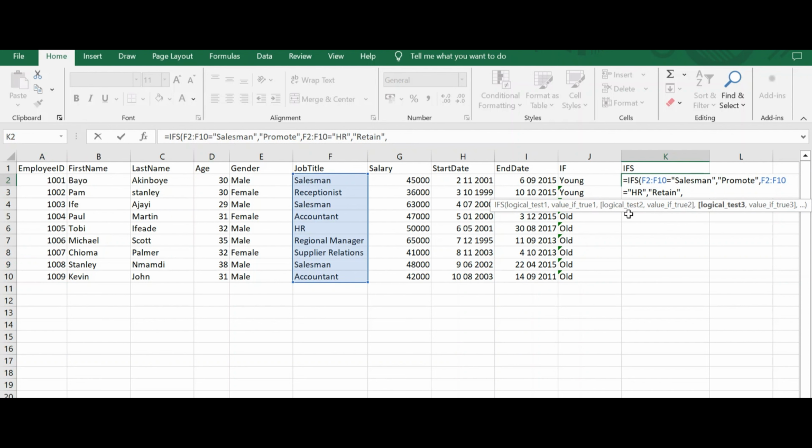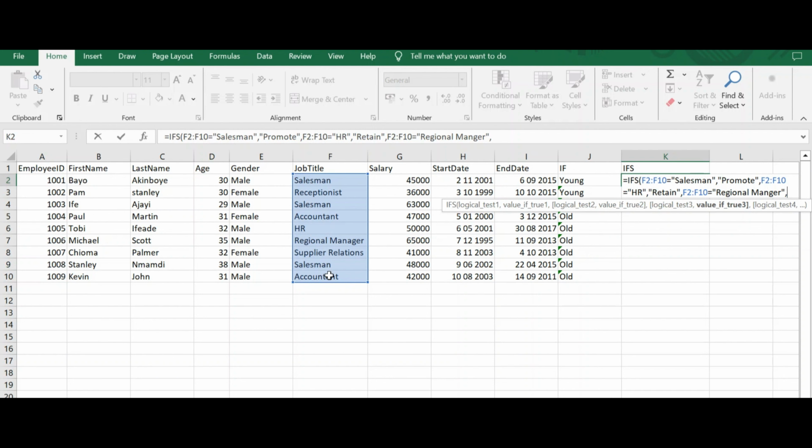As I put comma, it drops to logical test 3. You see how it goes, you can use it for as many as possible, but don't let it be too long so that it won't confuse you while you do it. For this logical test 3, I will do regional manager equals regional manager.